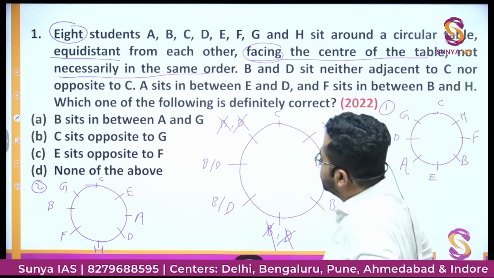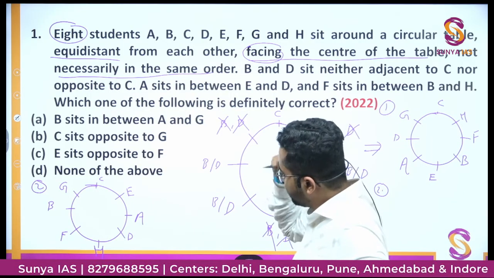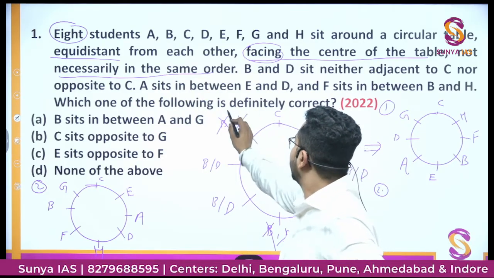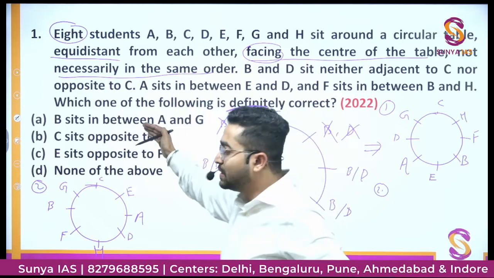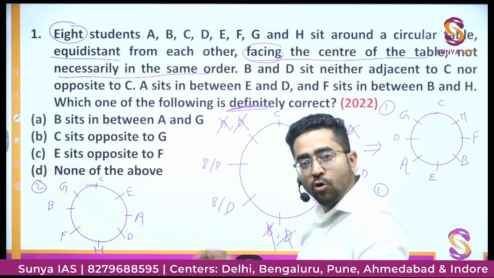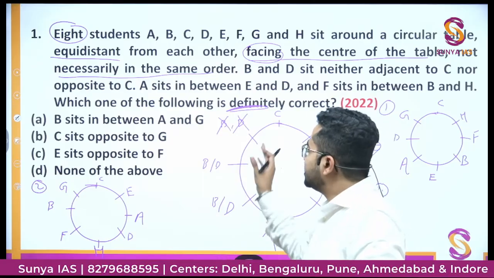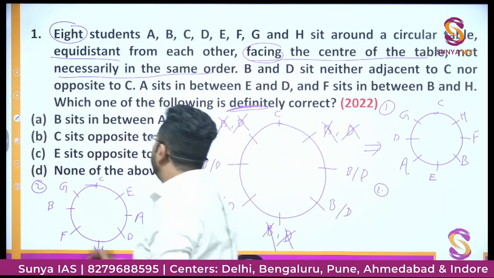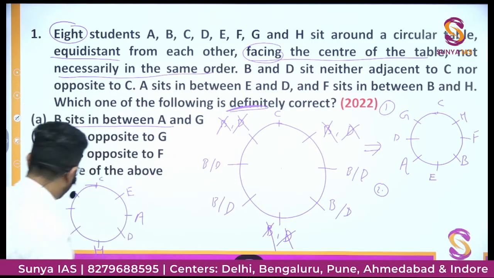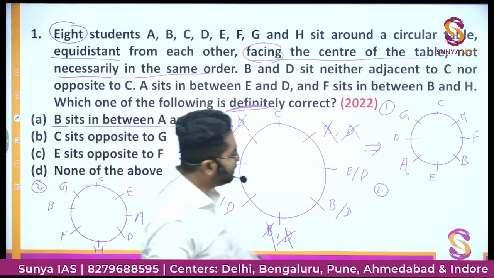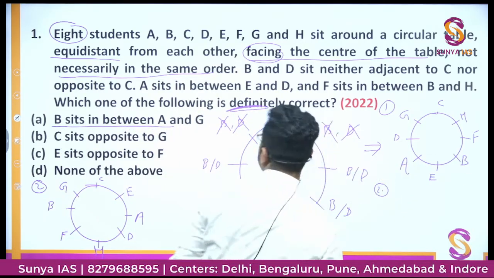Okay. So now we see which of the following is definitely correct. Definitely मतलब अगर इनमें से एक भी possibility में this option gets wrong, then the whole option will be wrong. Definitely correct मतलब it has to be correct in all the possibilities. B sits in between A and G. B is sitting here. No, B is sitting between F and G here. And here B is sitting between E and F. So this option is wrong.